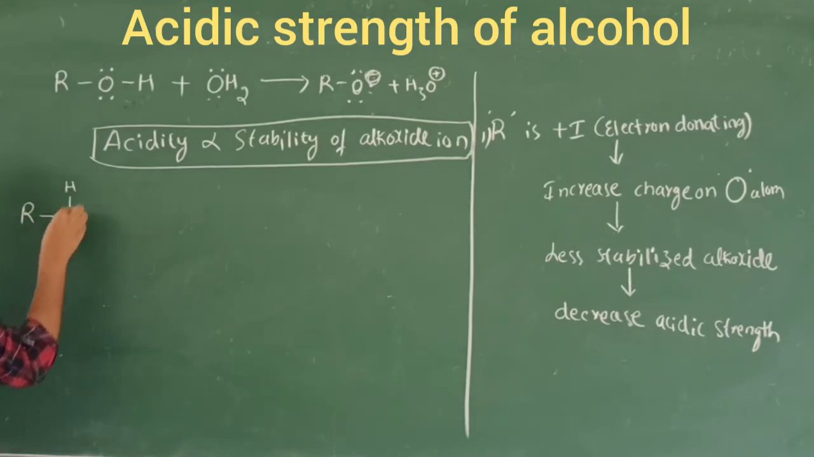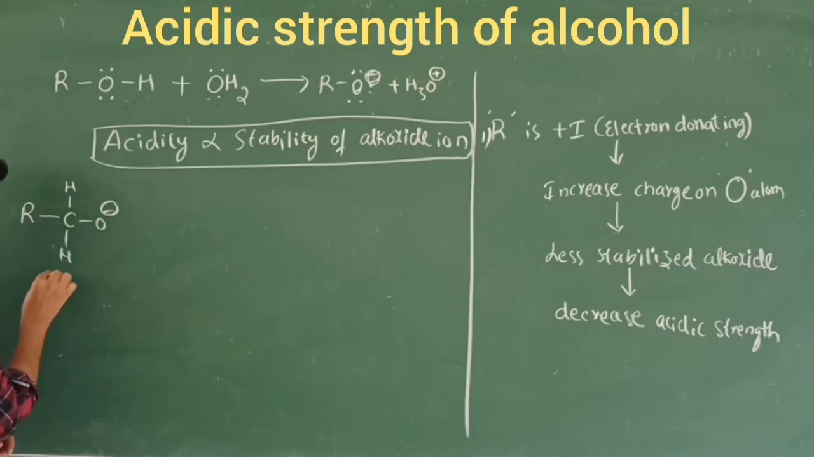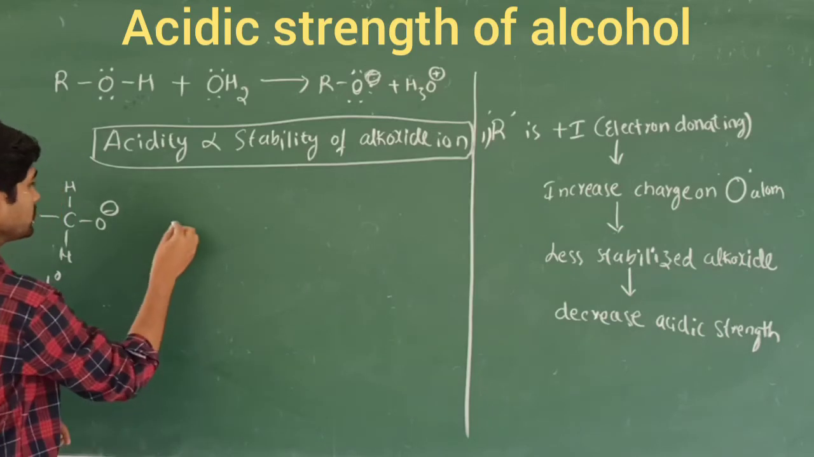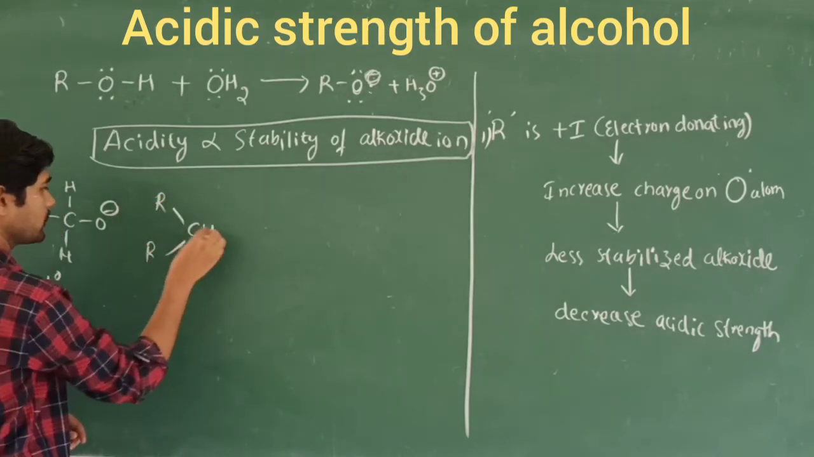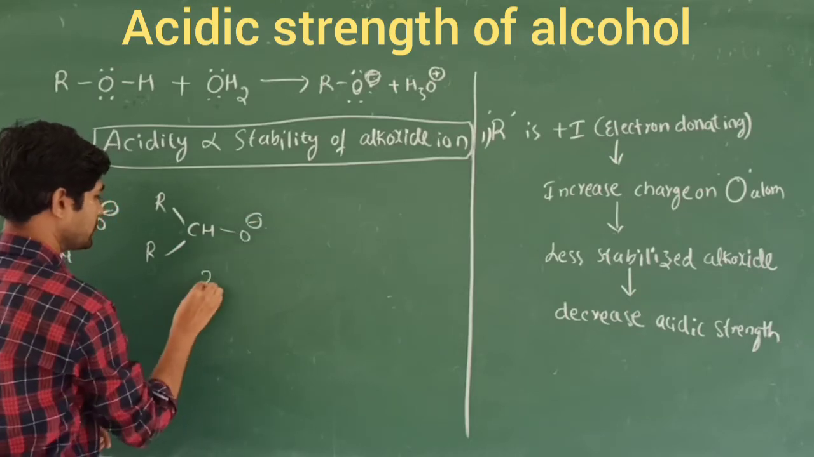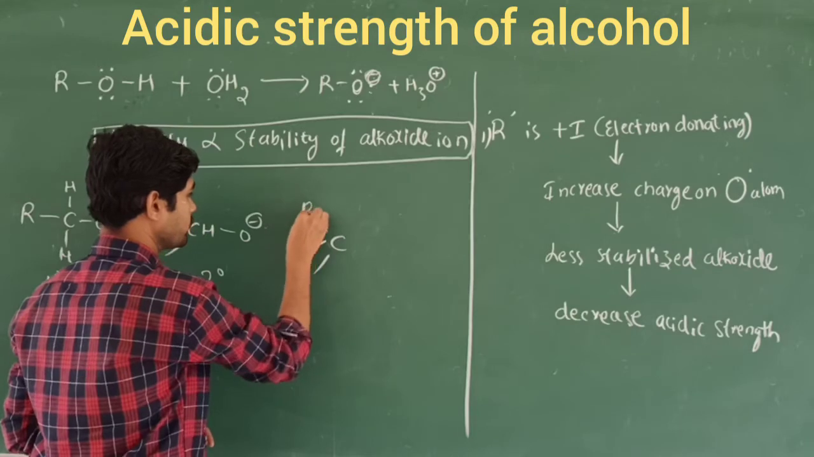So that is called RCH2O-. This is called primary alcohol. I will write the secondary alcohol. In secondary alcohol, 2 R groups will be attached to the carbon atom, and this is called secondary alcohol. Similarly, in tertiary alcohol, 3 R groups will be attached.